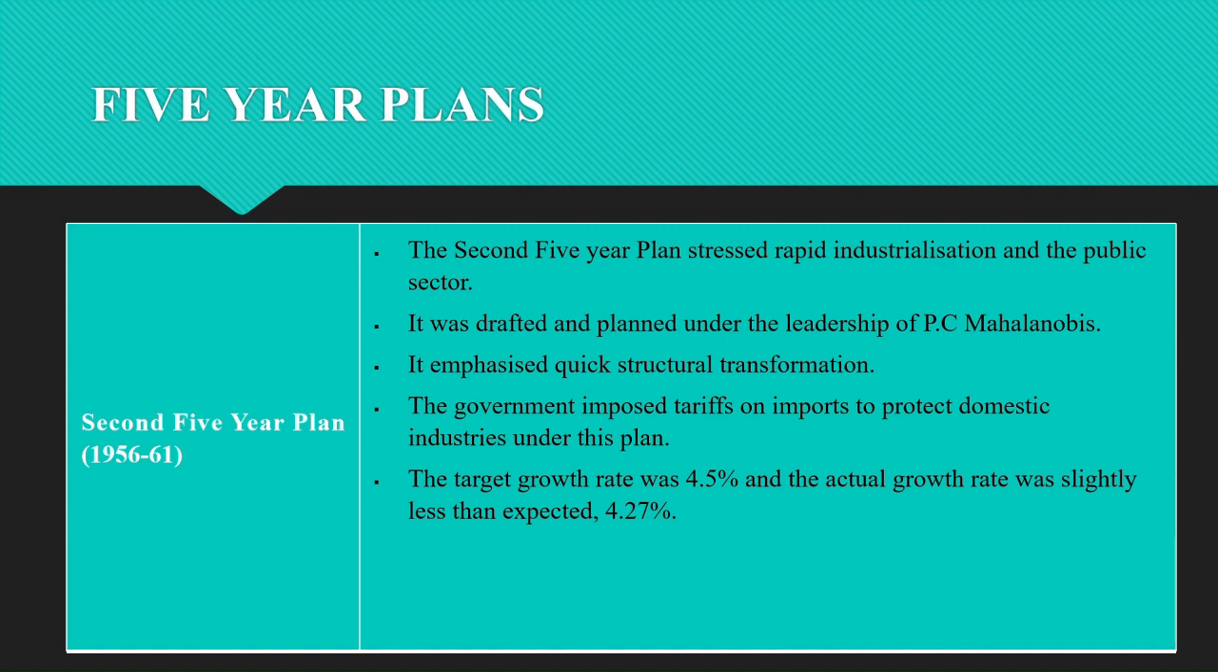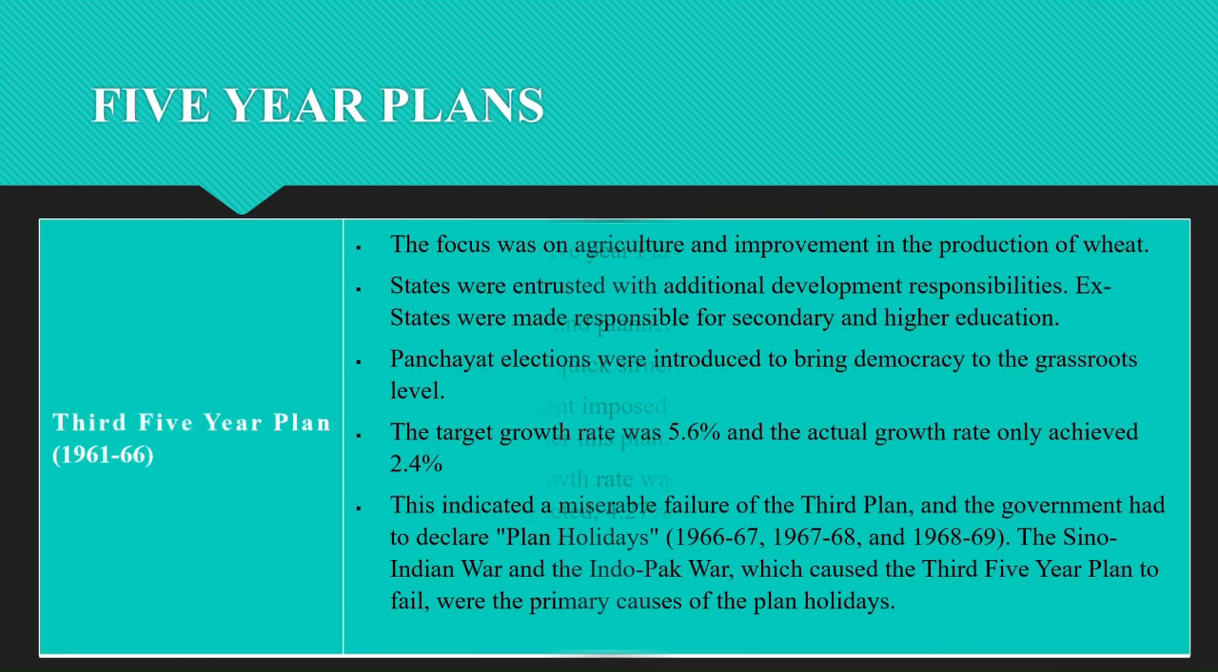This plan lagged behind its target growth rate of 4.5 percent and achieved a growth rate of 4.27 percent. However, this plan was criticized by many experts, and as a result, India faced a payment crisis in the year 1957. Third 5-year plan. It was made for the duration of 1961 to 66 under the leadership of Jawaharlal Nehru. This plan is also called Gadgil Yojana after the Deputy Chairman of Planning Commission D.R. Gadgil.